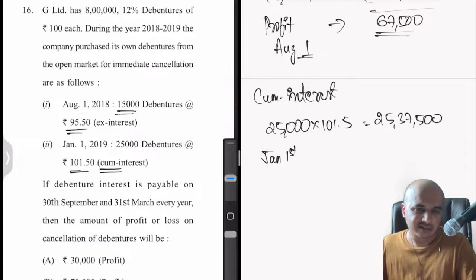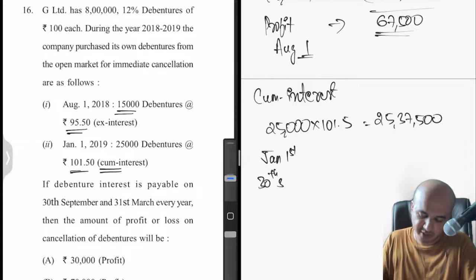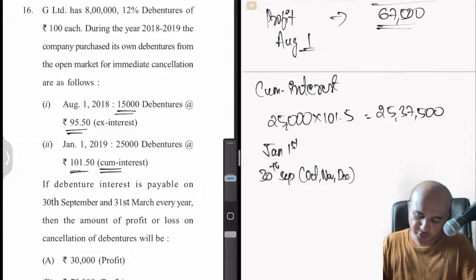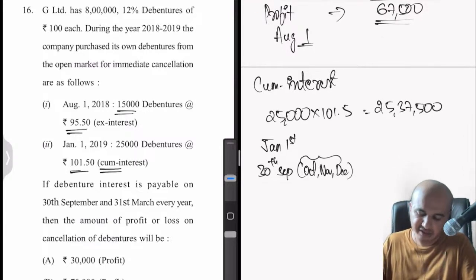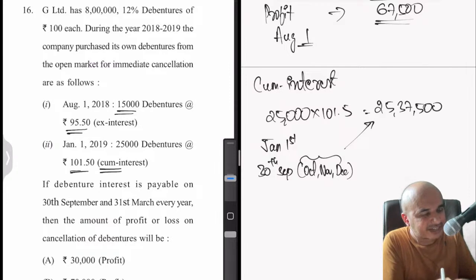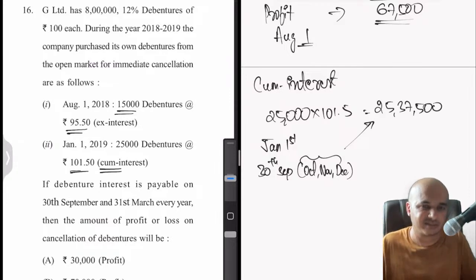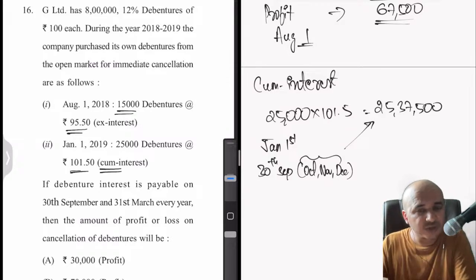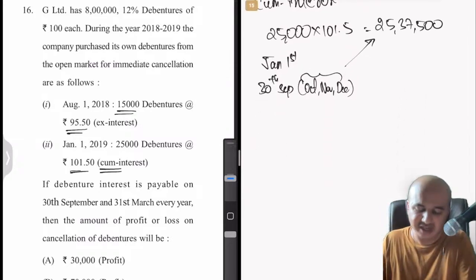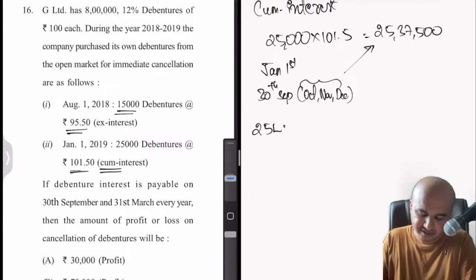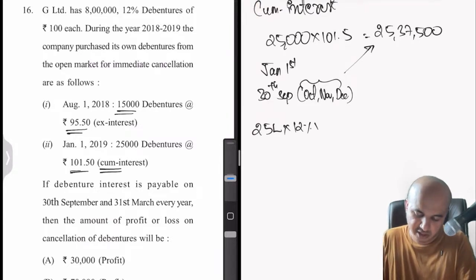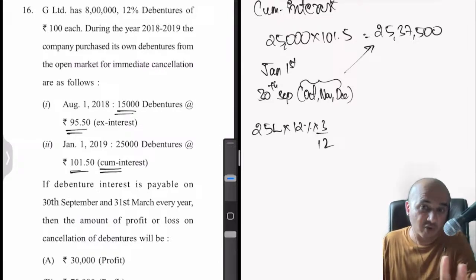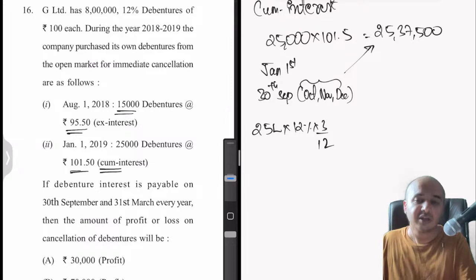When did we last pay the interest? We last paid the interest on 30th September. So that means we have to now pay the interest of October, November and December. For 3 months we owe them interest, which is already included here. So let us try to exclude that interest and then calculate the ex interest price, the actual amount paid only towards the face value of the debentures. How to calculate that? Very simple. Face value 25 lakhs into interest percentage is how much? 12% into 3 by 12, because we are supposed to pay interest for how many months? 3 months only.